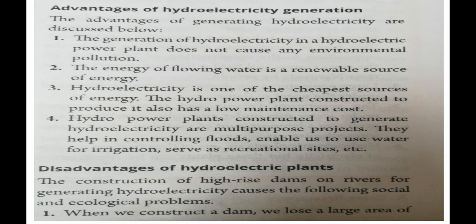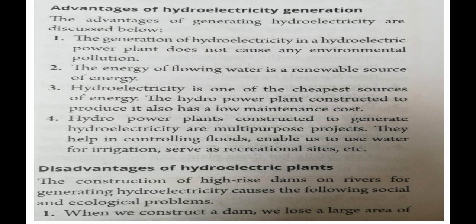And the energy used here is a renewable source of energy, because water is a natural resource. As many times as we are using it, it's going to be replenished fast within the stipulated period of time. So it is a renewable source of energy for us, and this is the cheapest source of energy for us, because hydropower plants are constructed to be produced at a low maintenance cost. Once the dam has been built, after that we don't have to worry about the maintenance cost, because we are working it with the river water. We are not working it with the sea water.